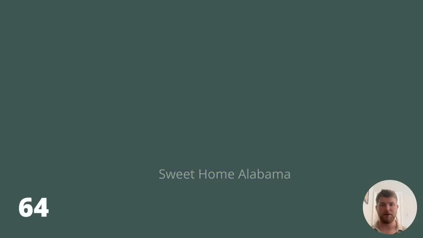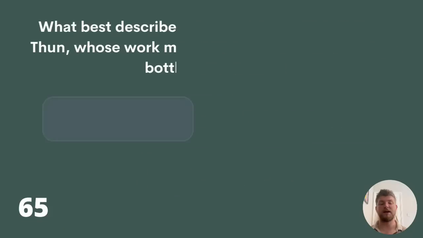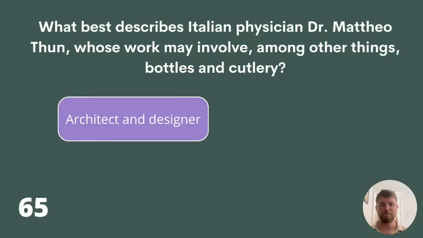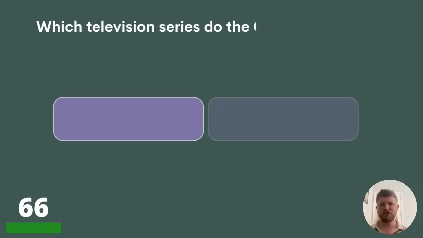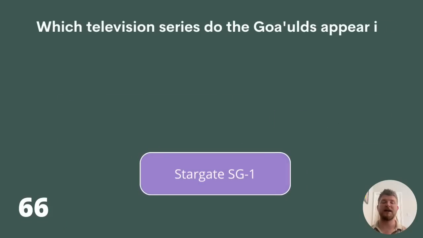Question 65. What best describes Italian physician Dr. Matteo Thun, whose work may involve, among other things, bottles and cutlery? Architect and designer, artist, modern art, or plastic surgeon? The answer is architect and designer. Which television series did the Goa'ulds appear in? Apologies for any mispronunciation there. Is it Star Trek, Star Wars, or Stargate SG-1? The answer is Stargate SG-1.